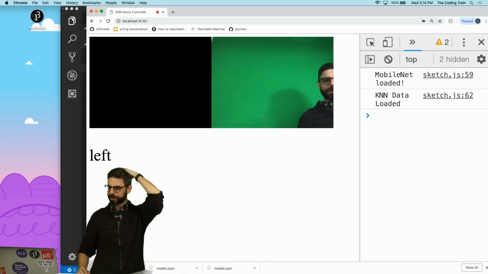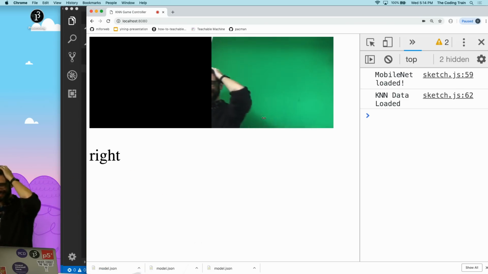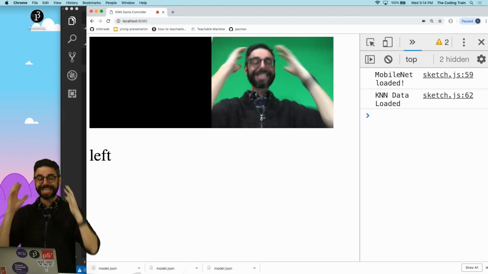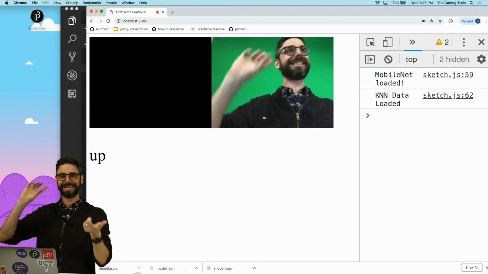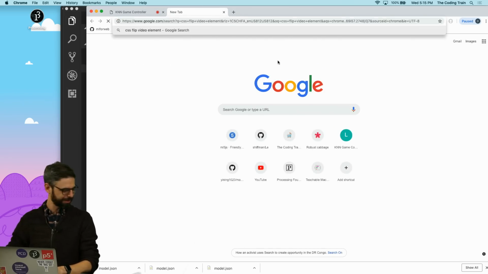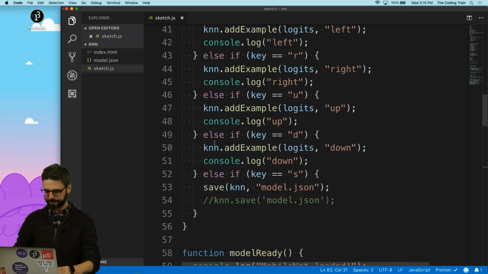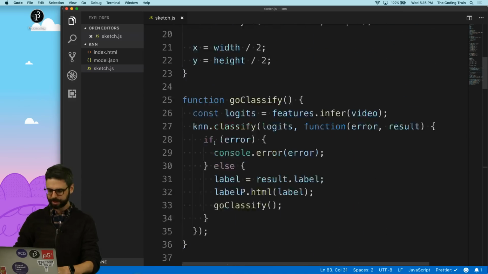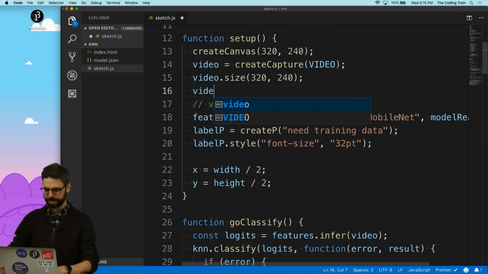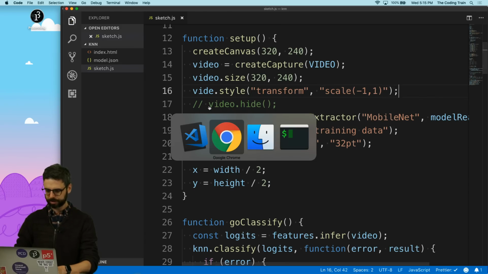Right, left. Also, I should change the text, right? Oh, and I go this way, that's to the left. Oh, it's making me crazy. Can someone please help me with some CSS to reverse that video? CSS flip video element. Transform scale -1, 1. Okay. So if I do a video style transform scale -1, 1. Let's see if this works.